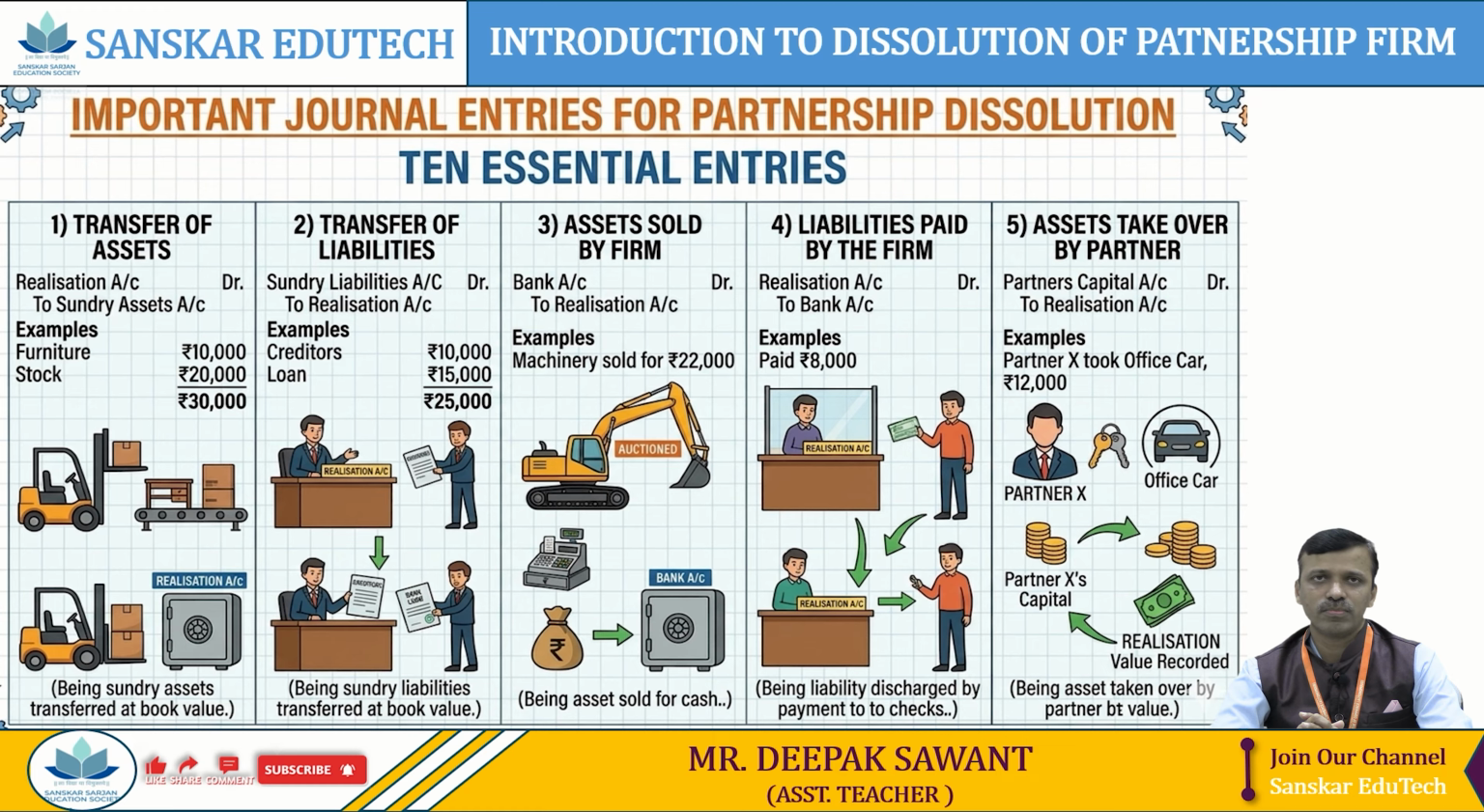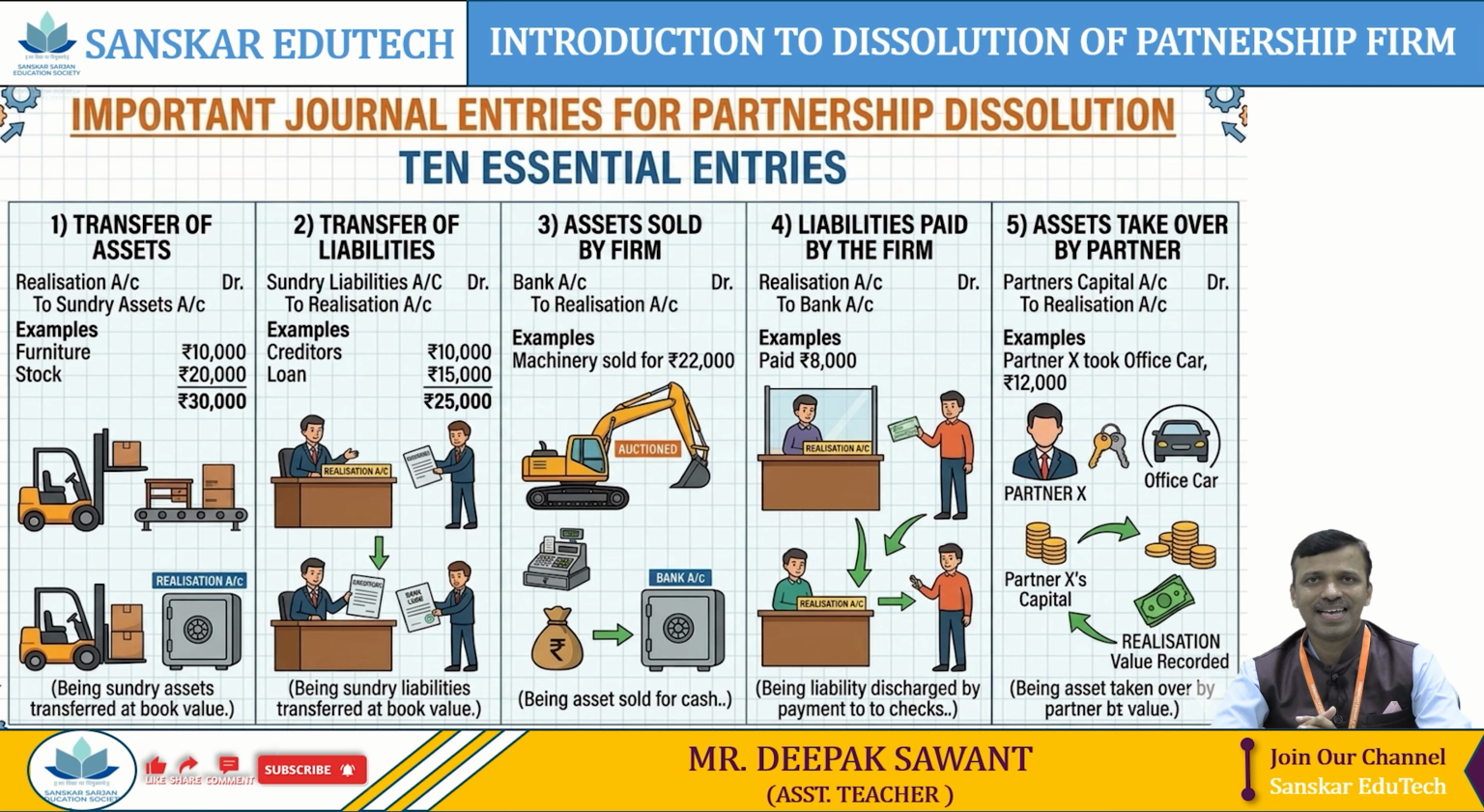So our first entry is the asset transfer to the realization account. The entry is: Realization account debit to sundry assets. Second, along with the assets, we are going to transfer our liabilities to the realization account. So our entry for this transaction is: Sundry liabilities account debit to realization account.